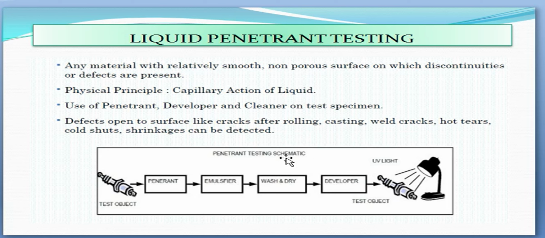This is the penetrant testing schematic diagram. This is the testing object after applying penetrant, then emulsifier, then wash and dry and applying developer. Then under UV light you will see cracks on the surfaces of the test object.